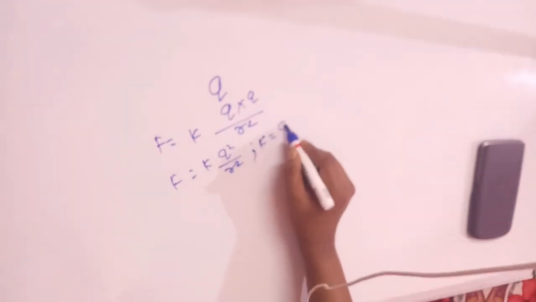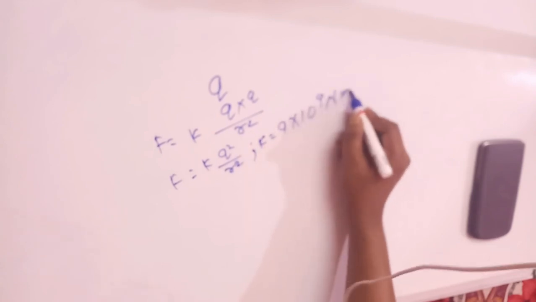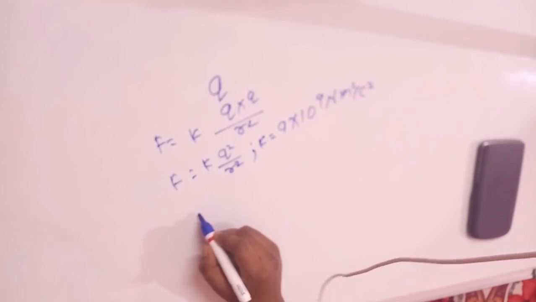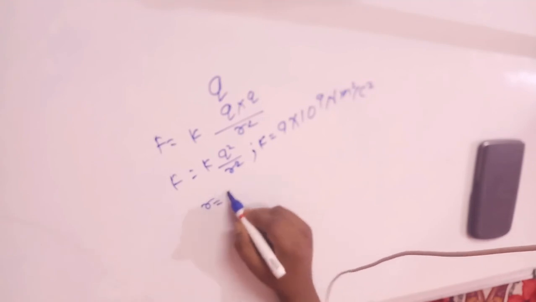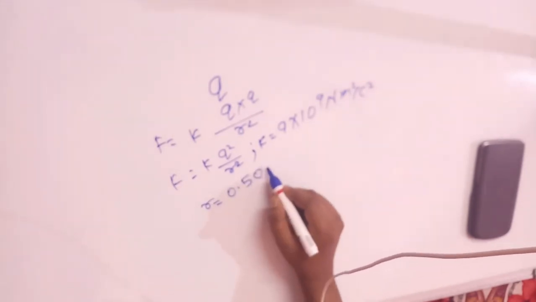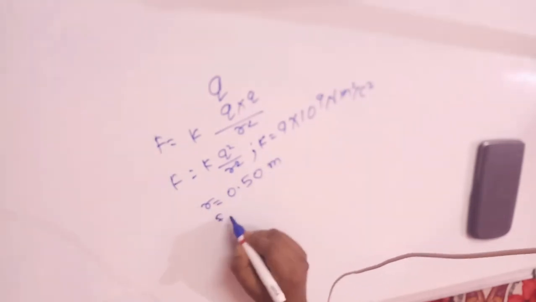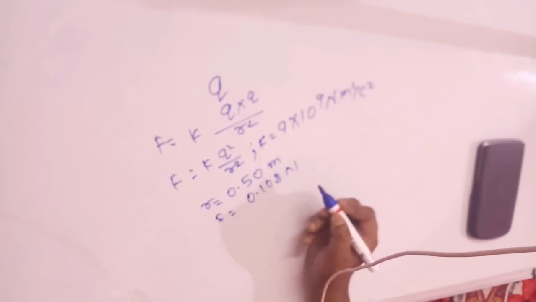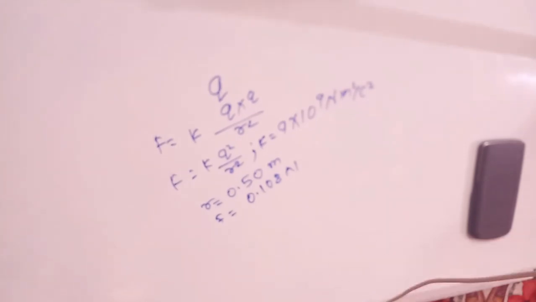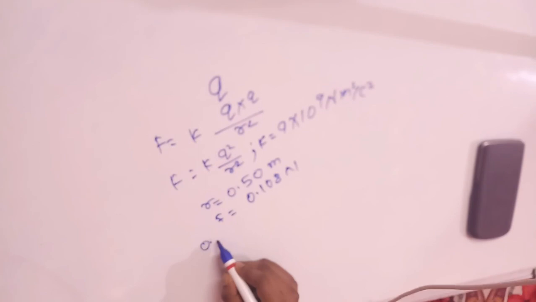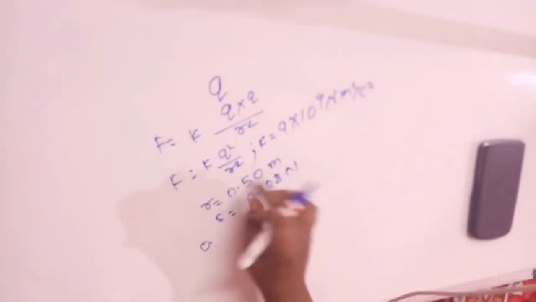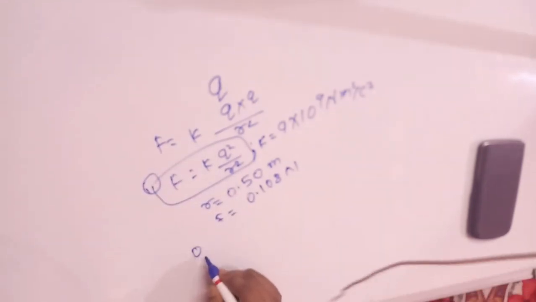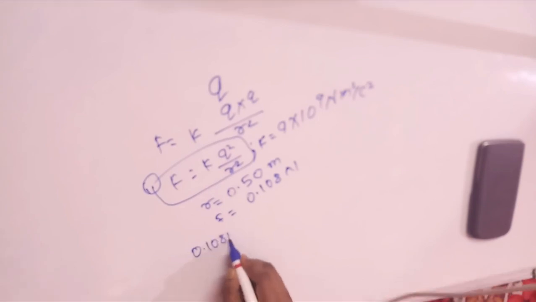As we know that K is equal to 9 into 10 to the power 9 newton meter square per coulomb square, and the distance R is given as 0.5 meter, and the force acting between them is 0.108 newton.